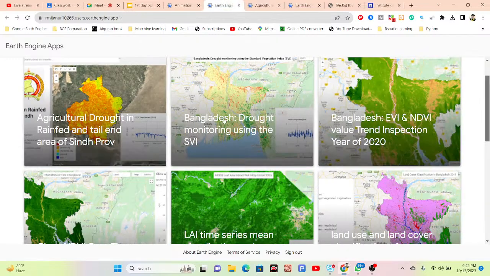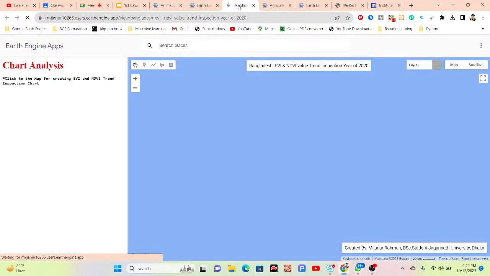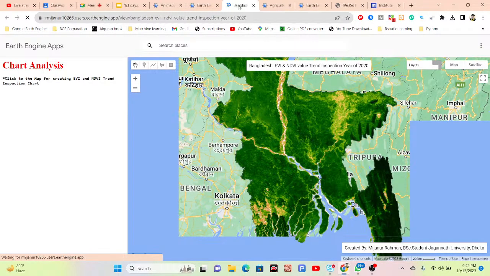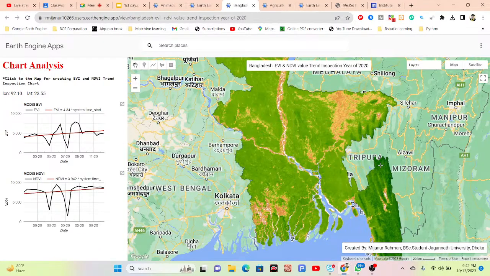Also you can see the Bangladesh drought monitoring, EVI and NDVI. Suppose you can simply open that. Mainly this application shows you the result. What is the trend for EVI and NDVI for Bangladesh? Suppose I click here for any specific region. Now it displays the result. What is the trend for this region for the NDVI and also EVI? High trend or low trend? We can easily identify it from this chart.